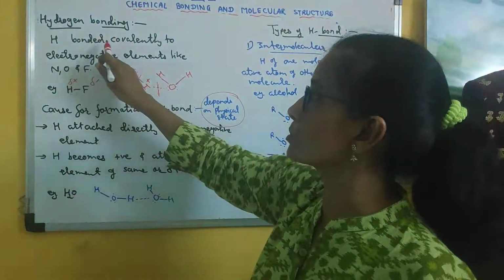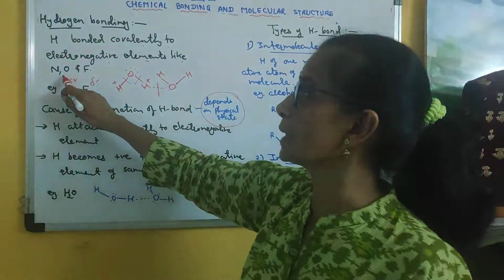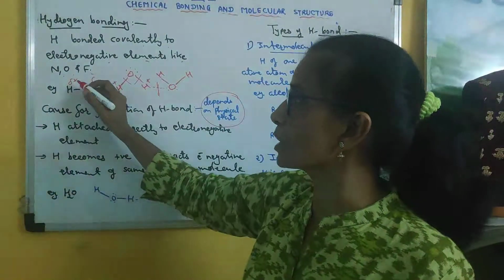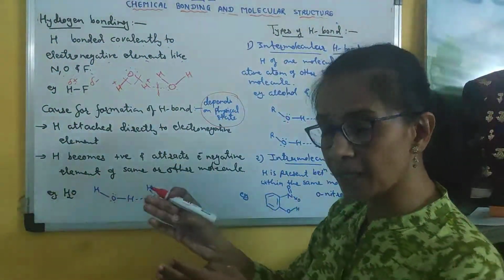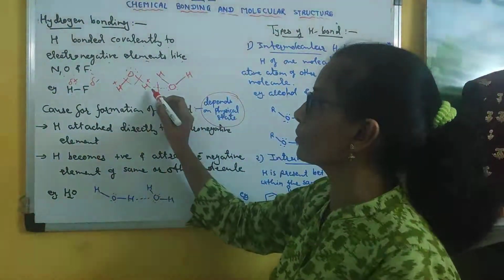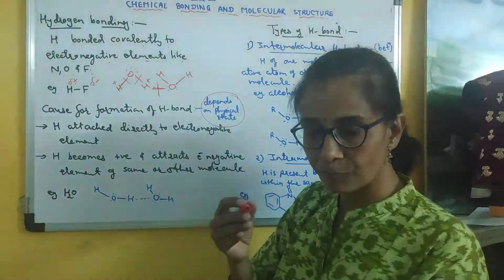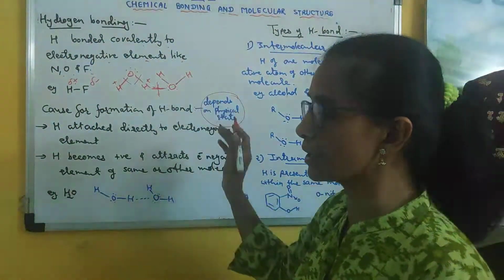When H is bonded covalently to an electronegative element like nitrogen, oxygen or fluorine, then that hydrogen becomes positive, and that positive hydrogen attracts the electronegative element of the other molecule, and that is how intermolecular H bonding is favored or formed. Clear? And it is always shown by a dotted line.